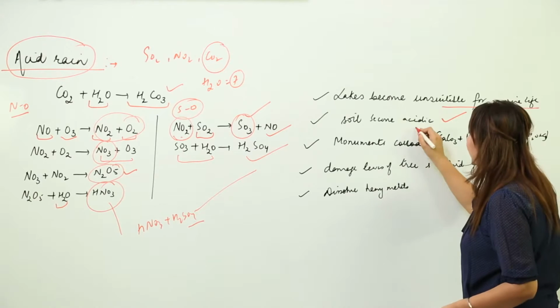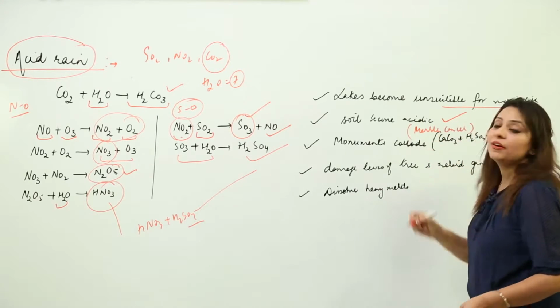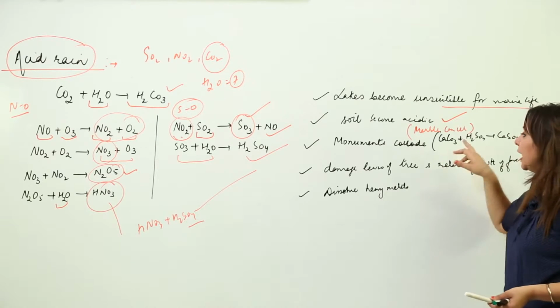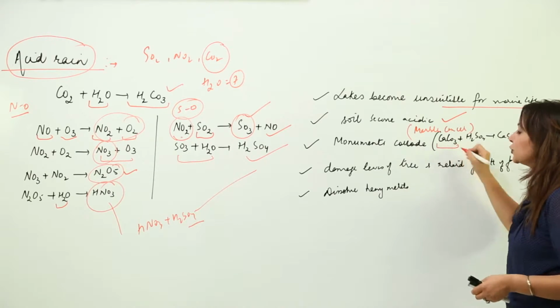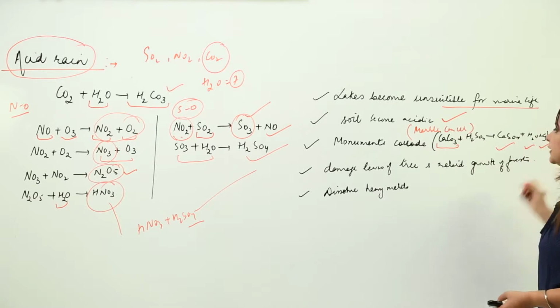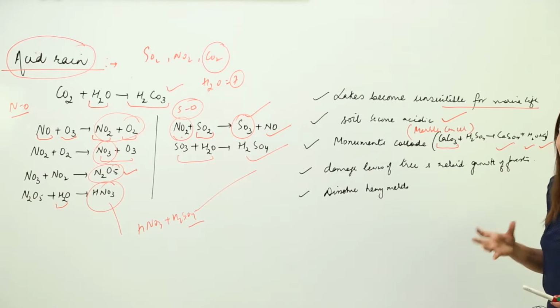They cause marble cancer also. You are already familiar with this: our monuments like the Taj Mahal are mostly made up of marble. This acid rain combines with the marble, which is formed of CaCO3, leading to CaSO4, H2O and CO2. So they are corroding the marble, causing marble cancer.